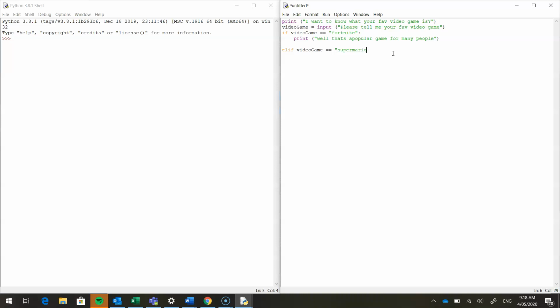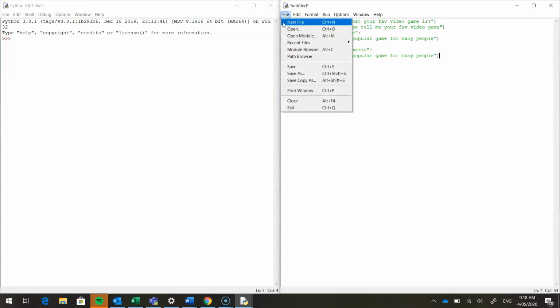So elif. Elif means else if. Video game equals. Equal to means it's going to equal whatever the input was. Then you can do another output. So I'm going to copy that. Now I need this in here so we can get the print in, because the print's part of this elif.